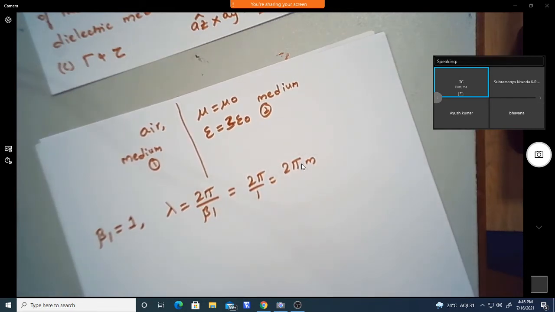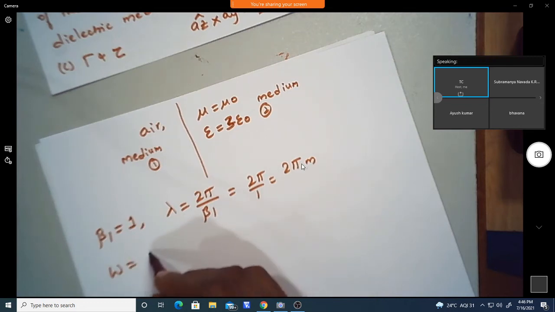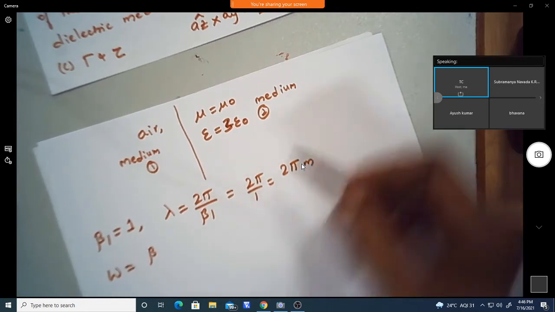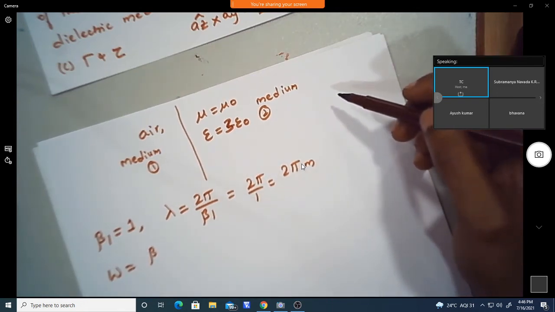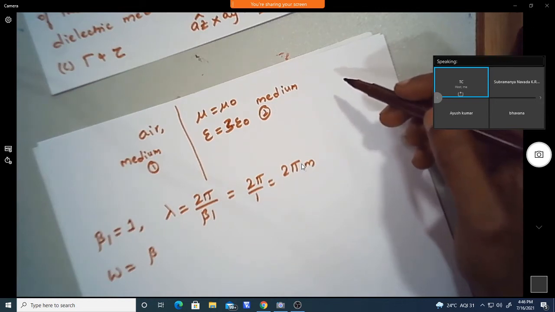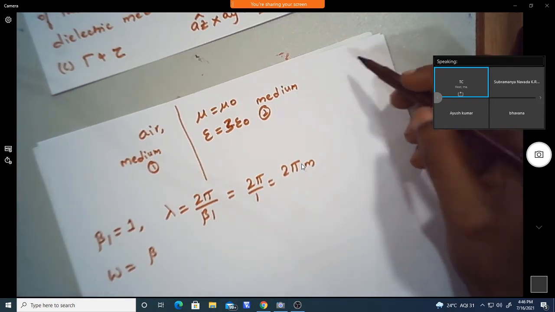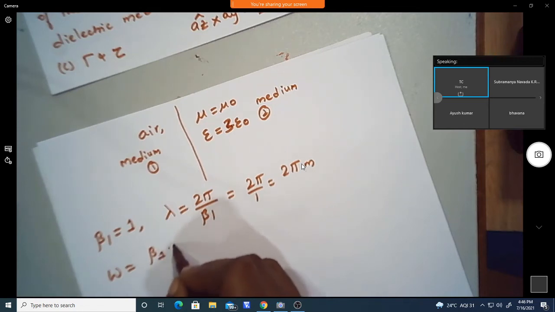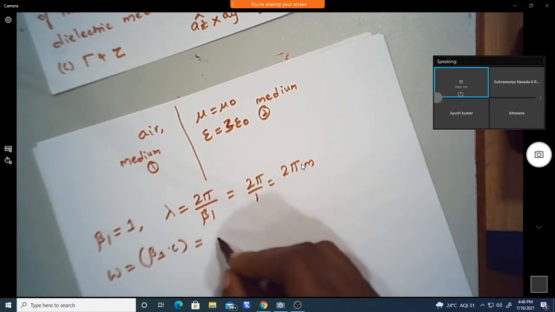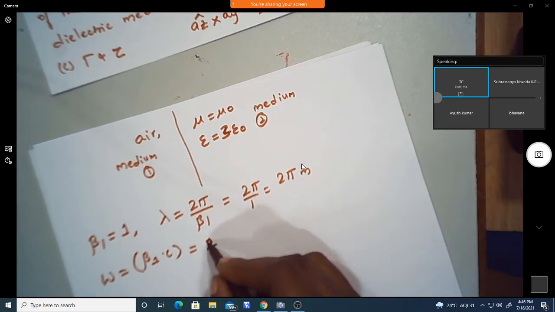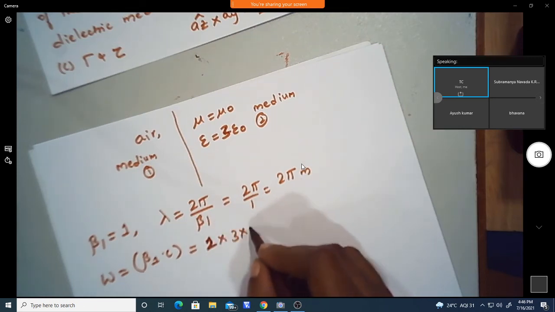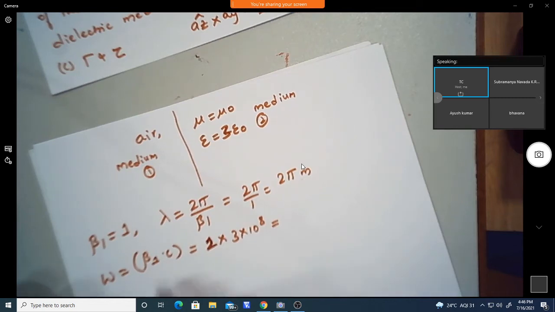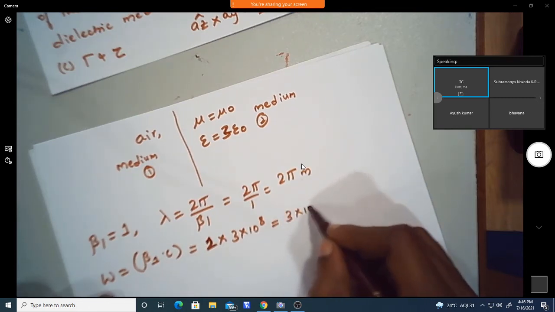So that is lambda, and we can find omega. We know beta is nothing but omega by c, so omega we can calculate using beta 1 into c. Beta 1 we have found to be 1, so omega is 1 into c, which is equal to 3 into 10 power 8.